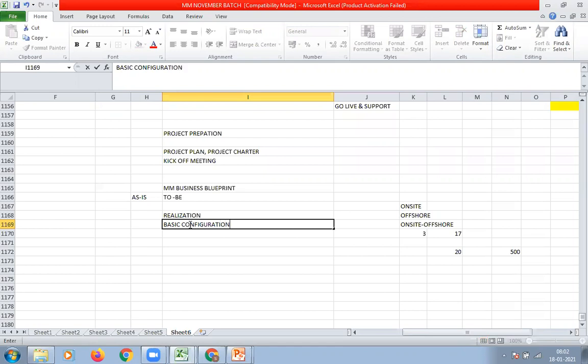As a part of basic configuration, we need to do configuration of enterprise structure first, followed by master data configuration, then major business requirements will be configured.